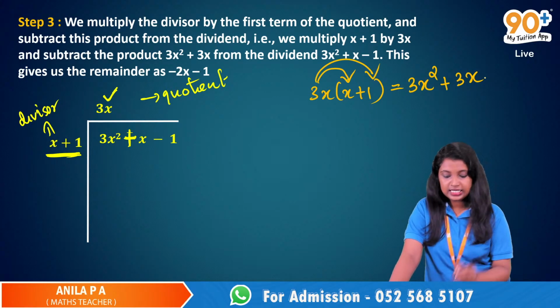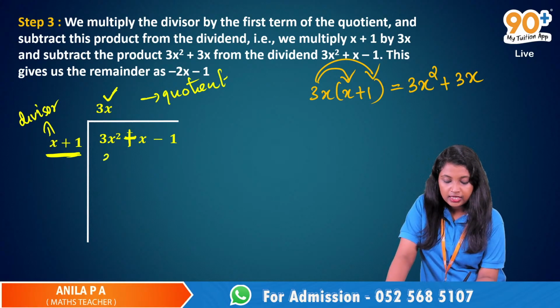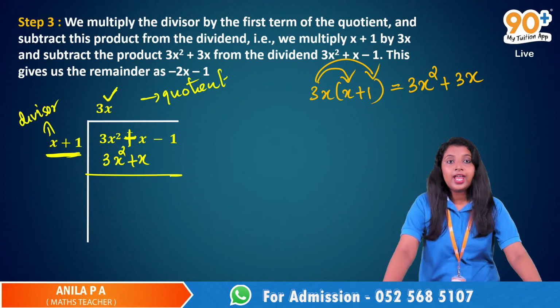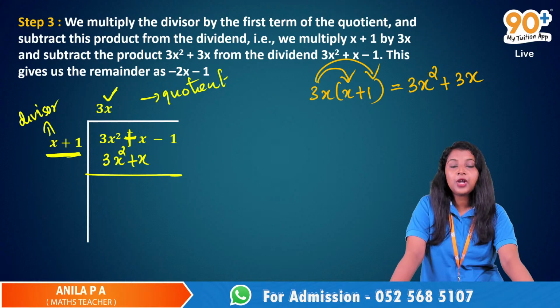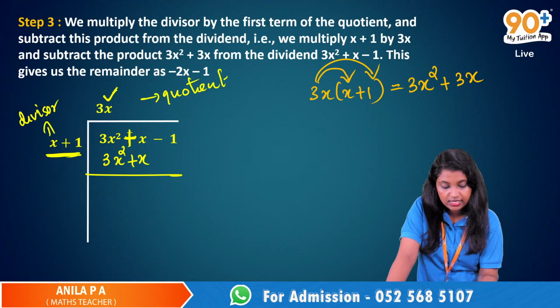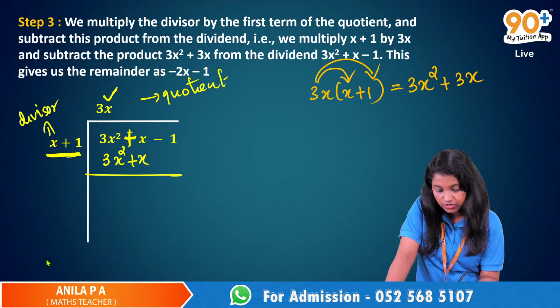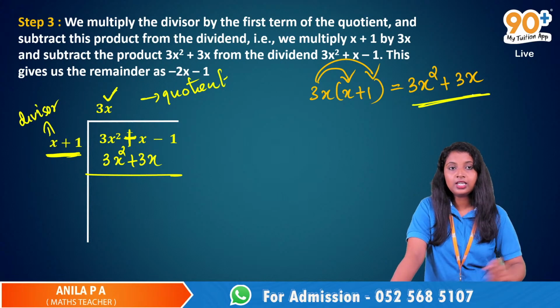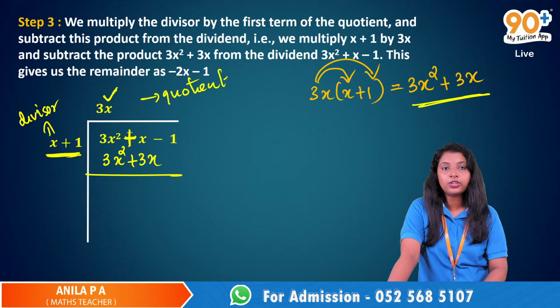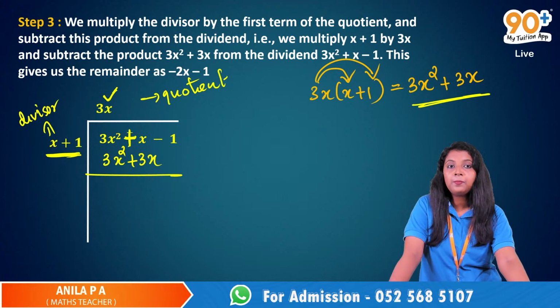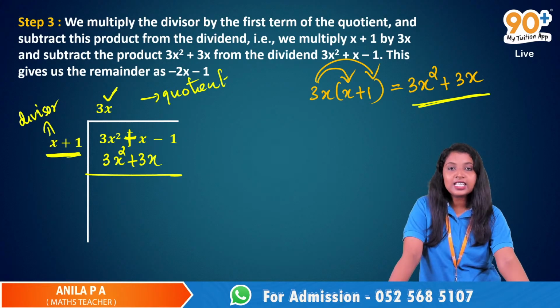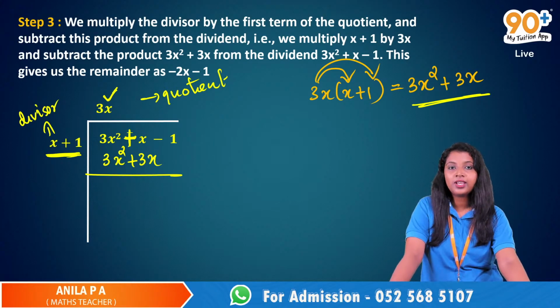3x squared plus 3x, and you have to write that here, and then subtract the product. 3x squared plus 3x is the product, just write that product over there. After this, subtract the product 3x squared plus 3x from the dividend 3x squared plus x minus 1. This gives us the remainder as minus 2x minus 1.